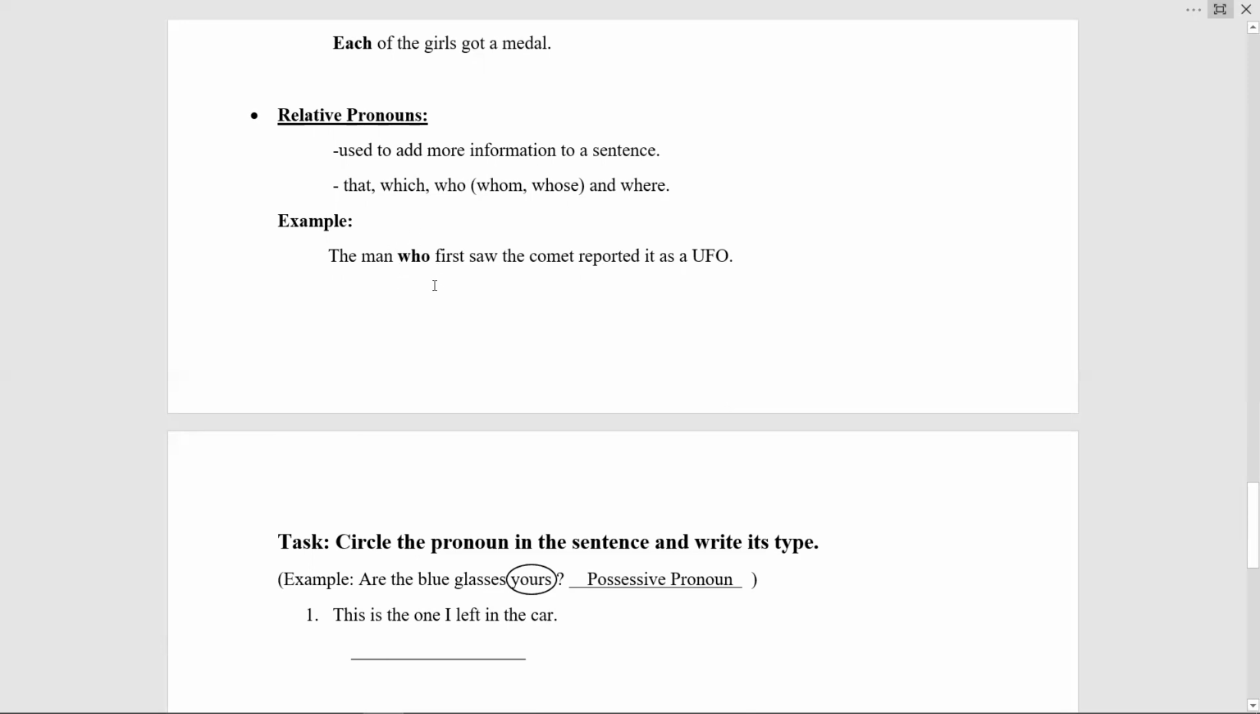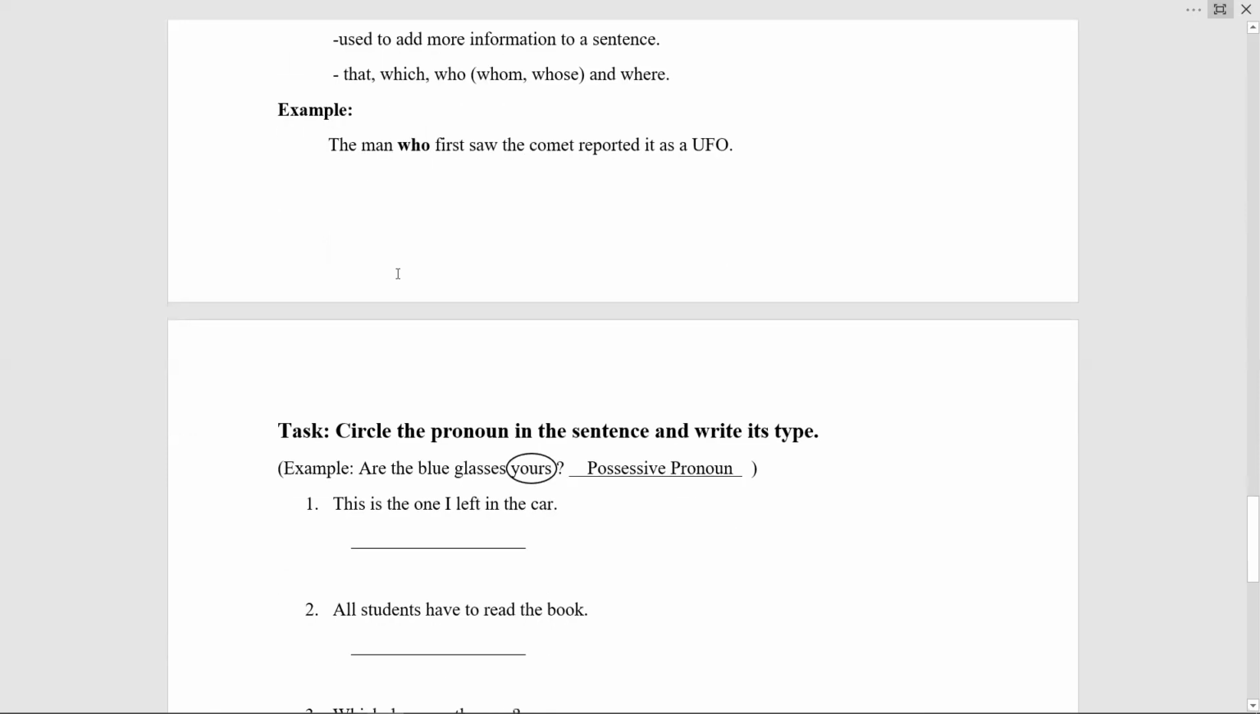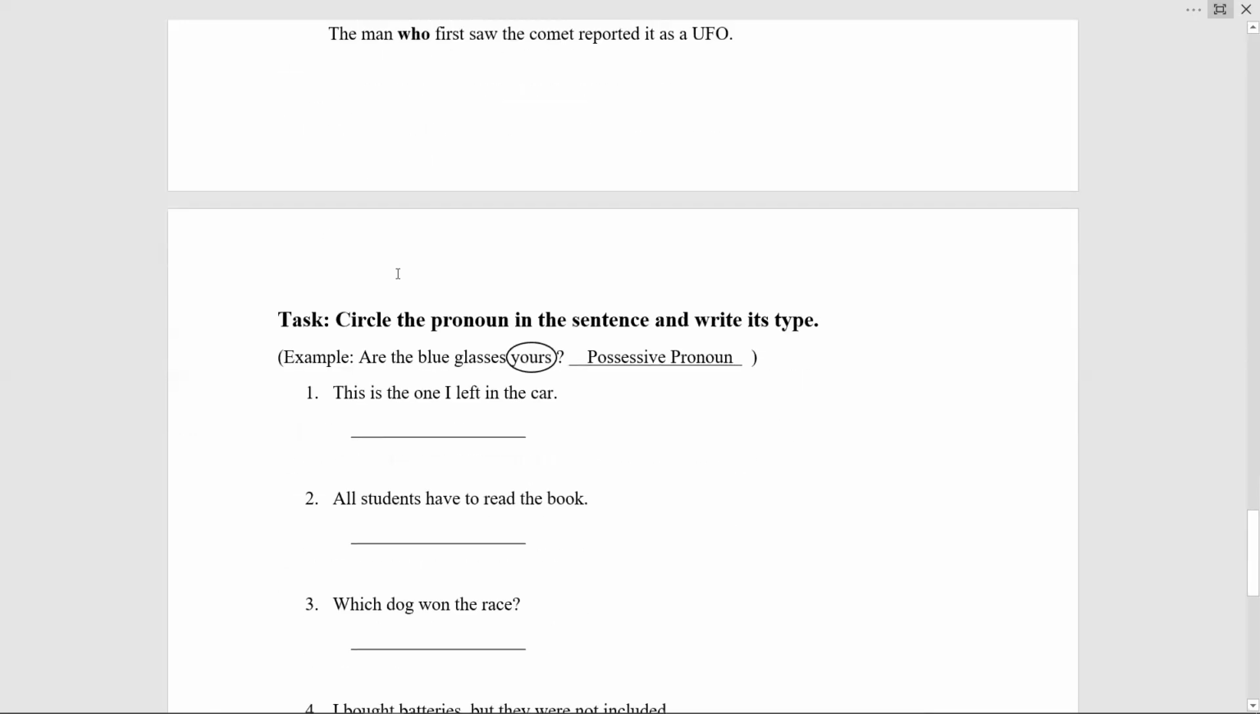Do not confuse it to be an interrogative pronoun. Why? Because who is not functioning as an interrogative word. It is a word which is introducing another clause, which is first saw the comet reported as a UFO. So it is a clause which is referring back to the man. So the word who is introducing a clause. It is relating the next clause to the man. So it is a relative pronoun. It is not indicating an interrogation, so it would not be an interrogative pronoun.